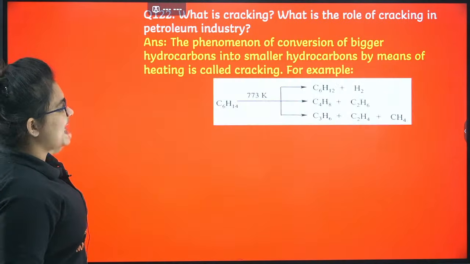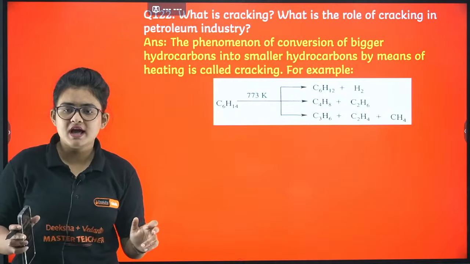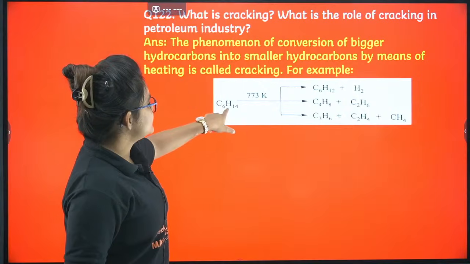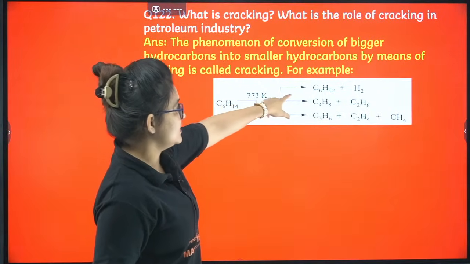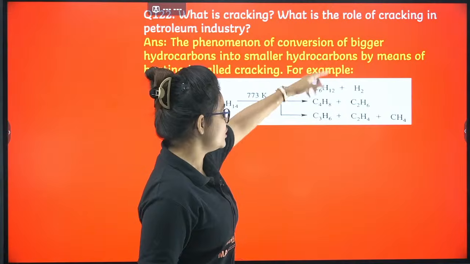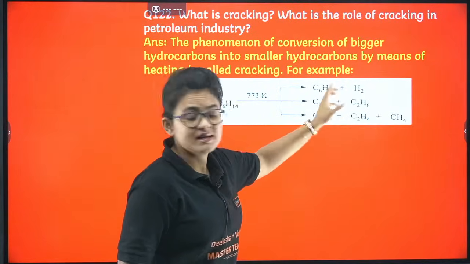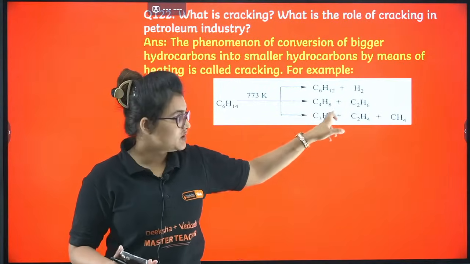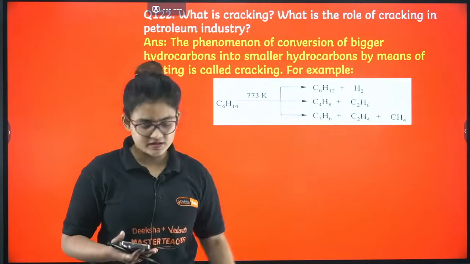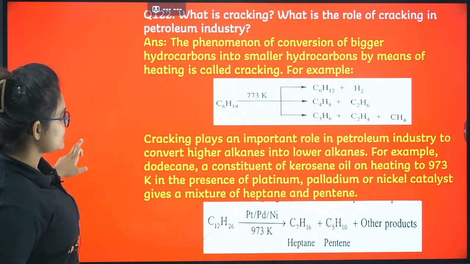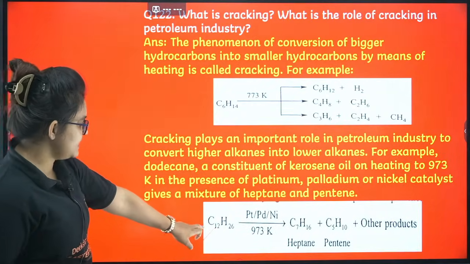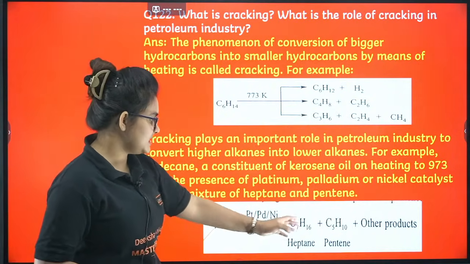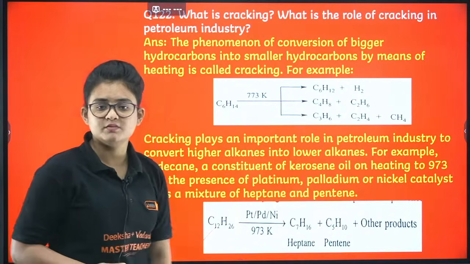Next, what is cracking? Cracking is basically when a big molecule gets converted into smaller units. See here, you can see C6H14, you give heat, it can convert to C6H12 plus H2, or C4H8, or C3H6. While writing this, please remember to match the number of carbons and hydrogens properly. Okay, it's very important. Proceed. One example is given: C12H26 with platinum, palladium or nickel. If you heat this, you will end up with heptane, pentane and other products.